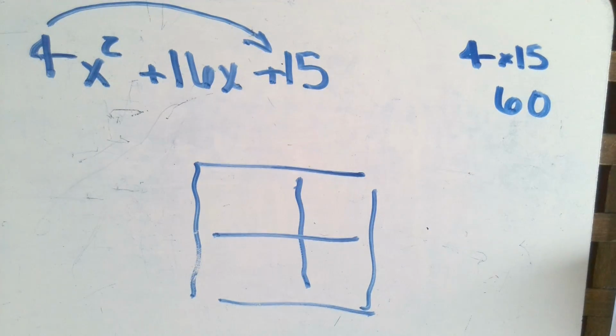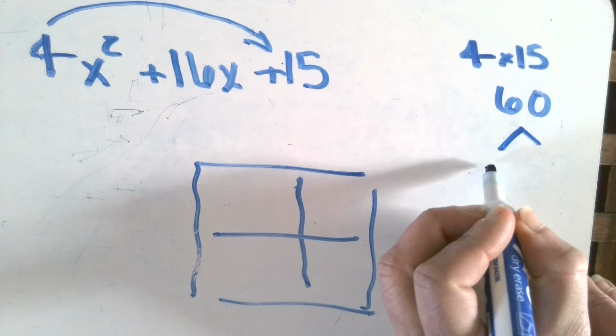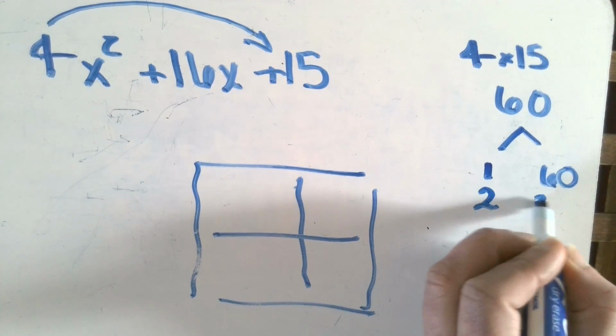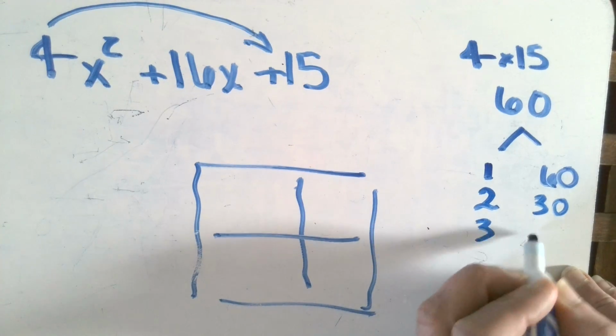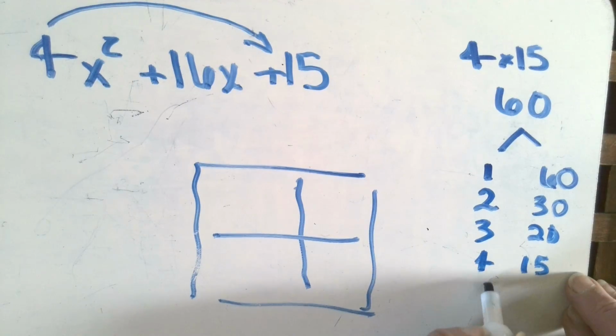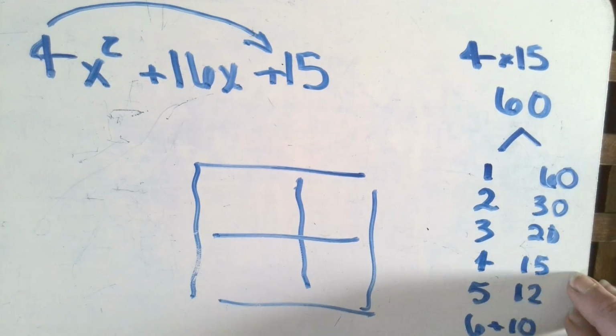So now, just like when you were factoring with an a value of 1, we're going to ask what multiplies to 60 but sums to 16. So I'm going to make a little factor tree because I don't like to keep things in my head. So we have 1 and 60, not going to get us to 16. 2 and 30, 3 and 20, 4 and 15, I'm getting closer, 5 and 12, and finally 6 and 10. I can stop at 6 and 10 because I can see that 6 plus 10 gives me 16x.